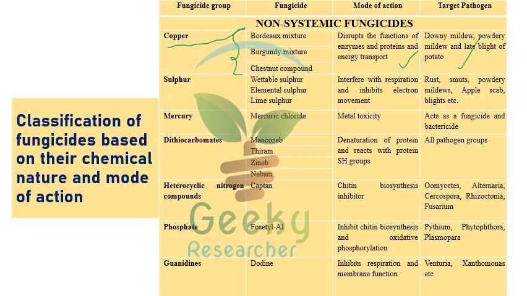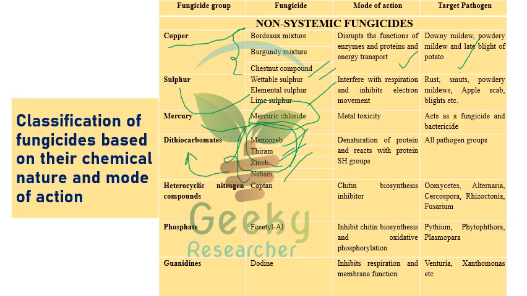Sulfur: wettable sulfur, elemental sulfur, lime sulfur, these all come under the fungicide group sulfur. Mercury fungicide, mercuric chloride, comes under mercury. Dithiocarbamates like mancozeb, thiram, ziram, zineb, nabam, these all are also used as seed treatment fungicides. We can expect questions like this: which of the following fungicide groups can be especially exploited as a seed treatment? Thiram, zineb, nabam, mancozeb, they are all especially exploited for seed treatment. So we can expect such kind of questions.